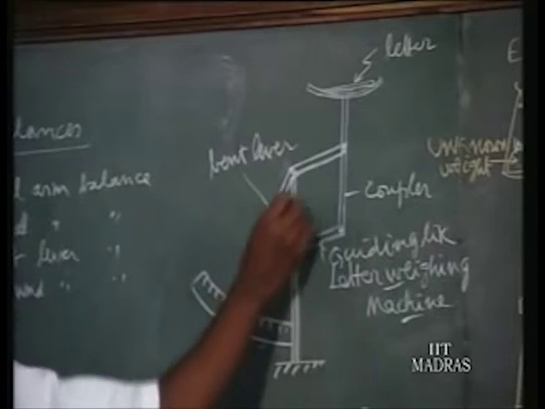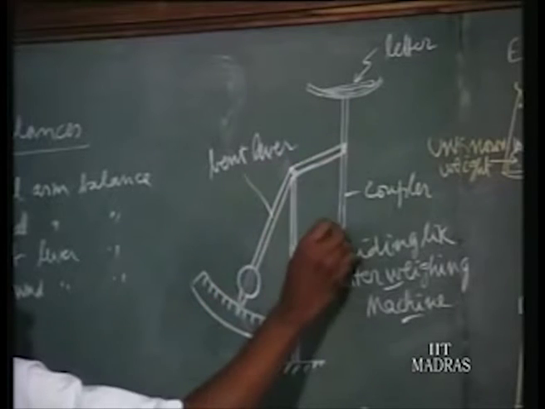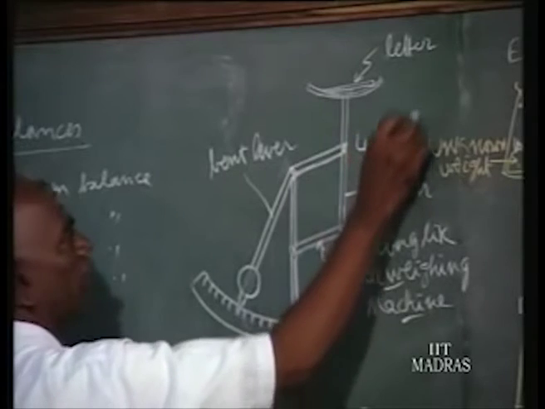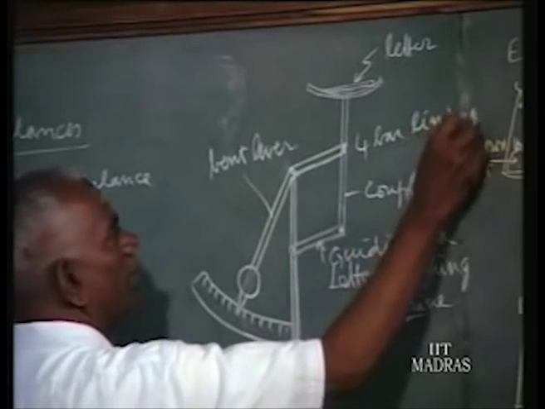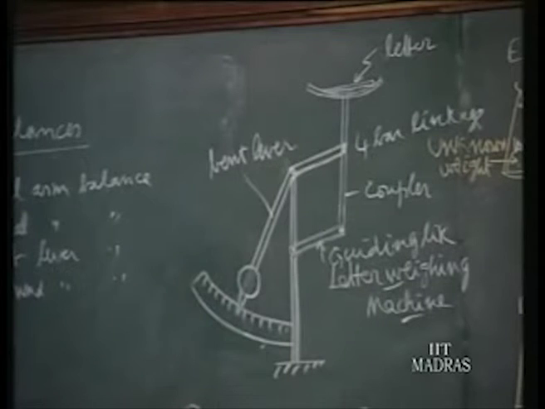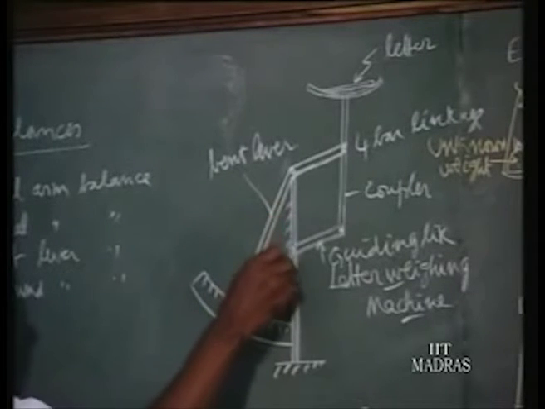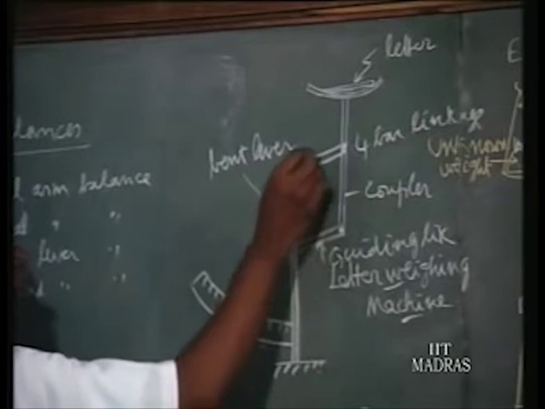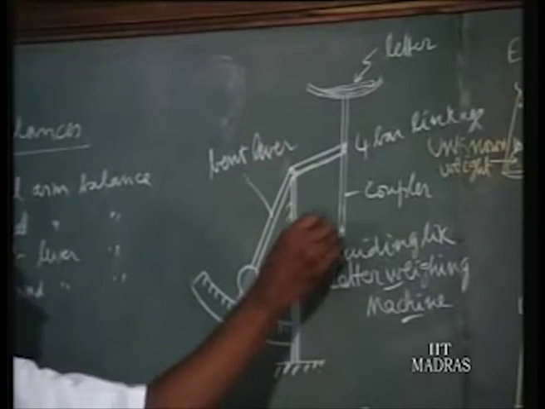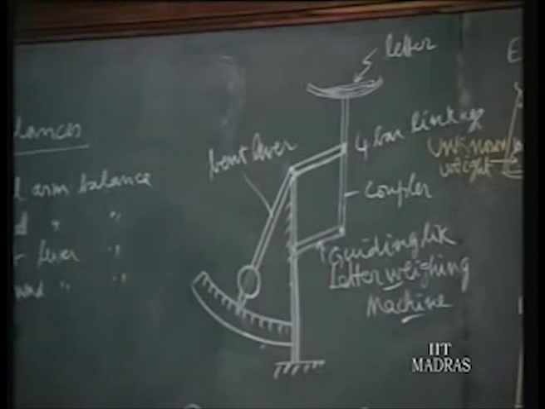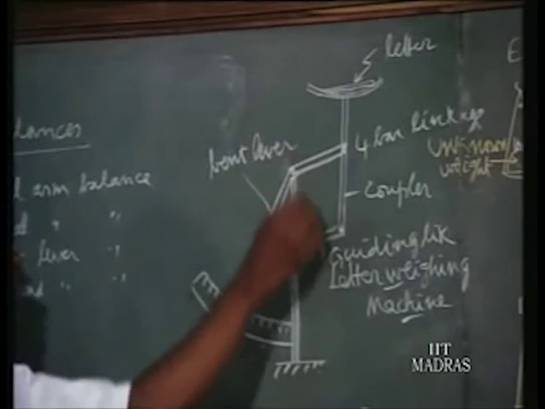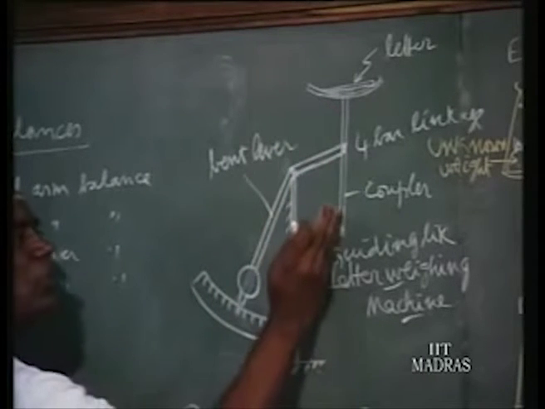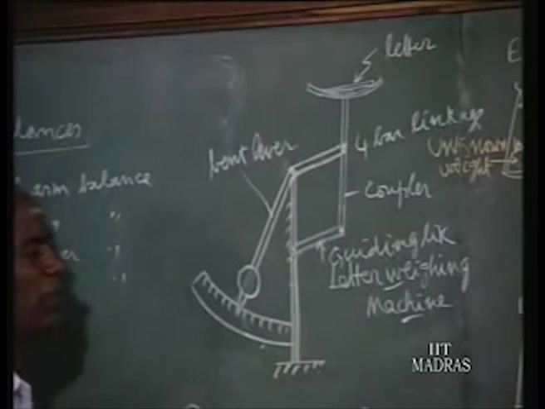Here you find you have got 4 pin joints. So within this you have got a 4-bar linkage mechanism. You realize within these 4 linkages, this is a frame which is fixed to the ground. It is a fixed link. This is the input link, this is a coupler, and this you can call the output link. When the input link and output link are equal, you find the coupler always makes motion parallel to the fixed link. That is what is happening here.